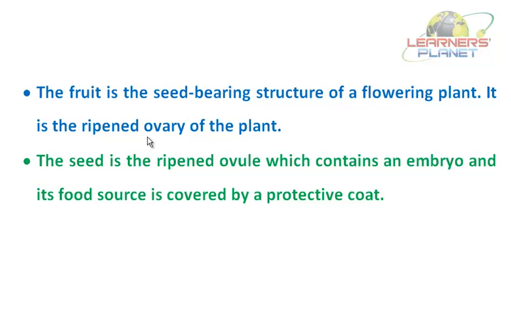It is the ripened ovary of the plant, whereas the seed is the ripened ovule which contains an embryo and its food source covered by a protective coat. A seed is the reproductive unit of a plant, which can be used to grow a new plant. The seed contains a baby plant or embryo and food for the baby plant.